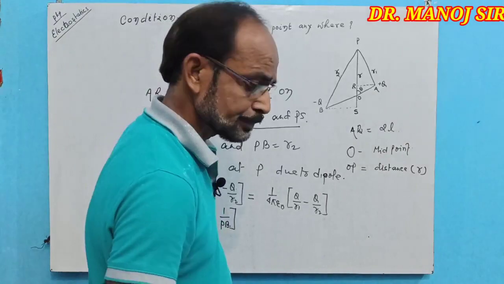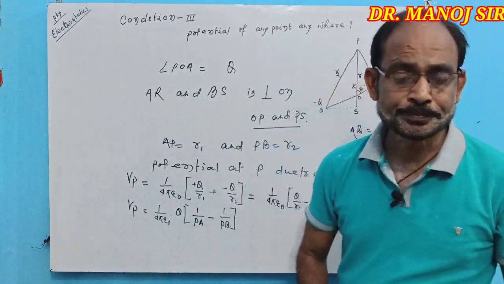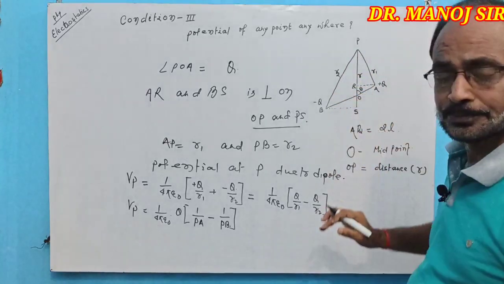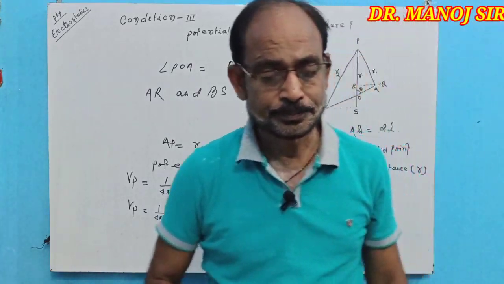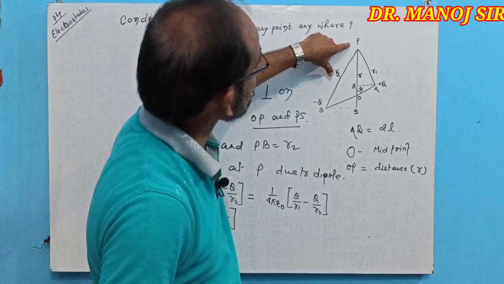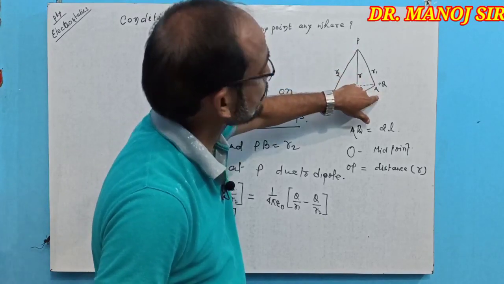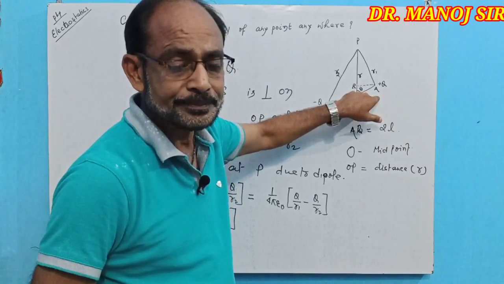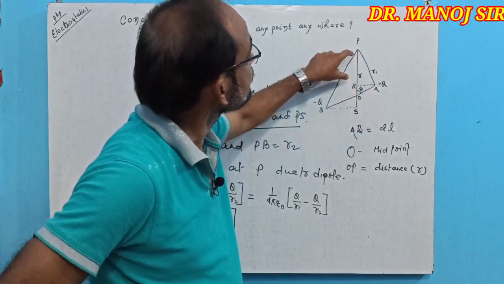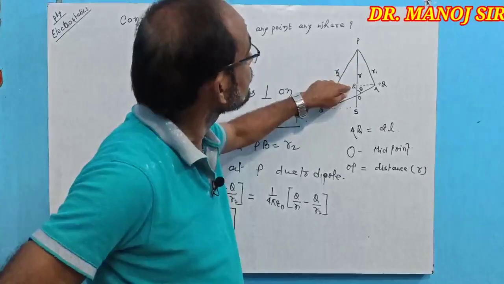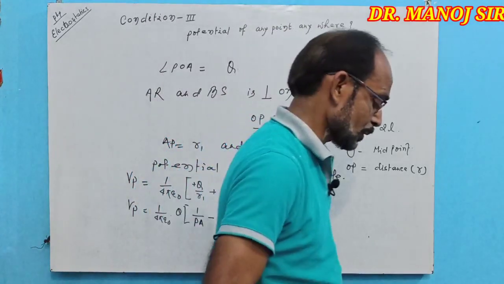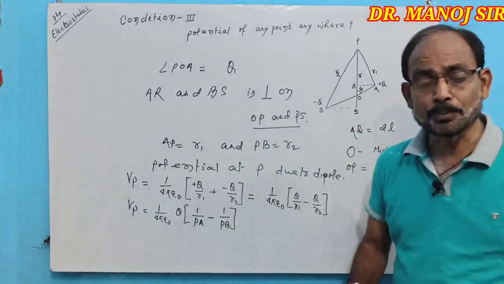Now R1 is PA and R2 is PB, in place of the distances from both ends of the dipole.